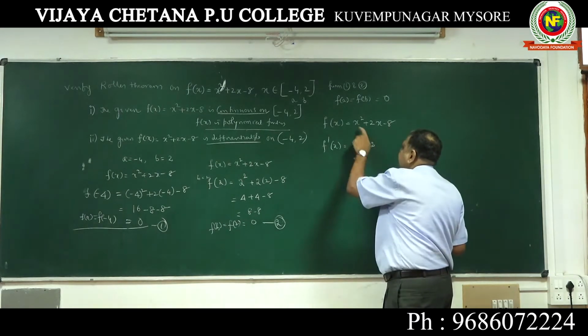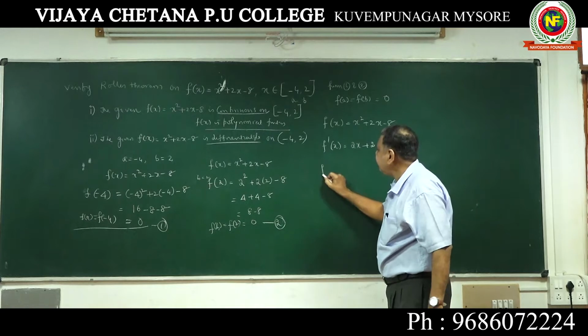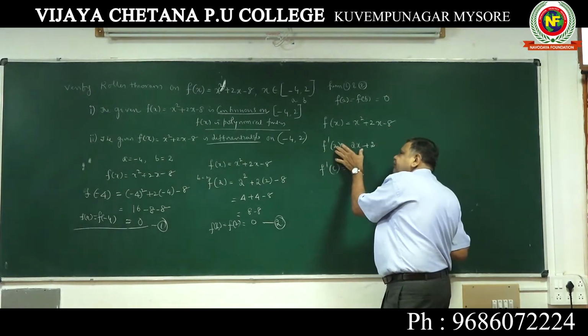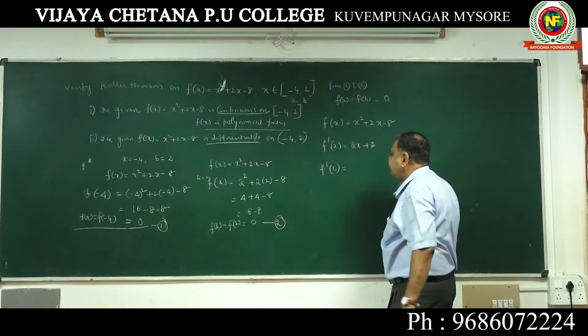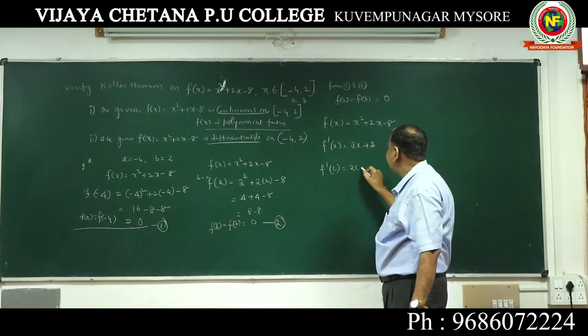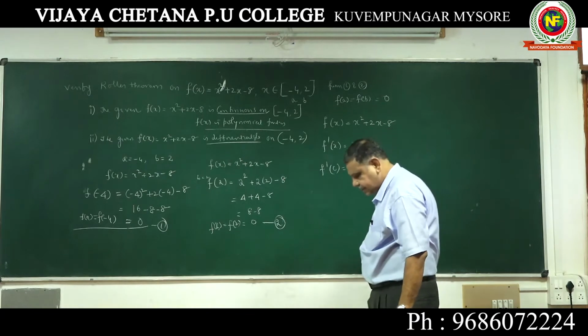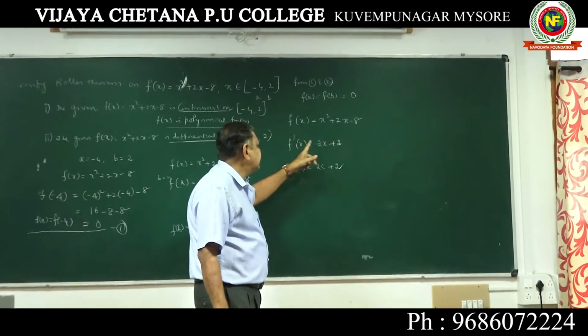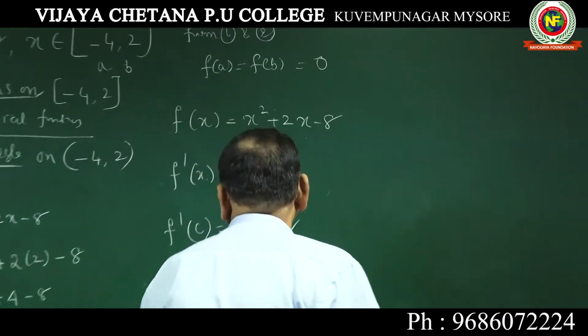X is 1, x square is 2x. After finding f dash x, you have to find f dash c. For f dash c, put c wherever x is: 2c plus 2. So f x is so much, f dash x is so much, f dash c is 2c plus 2.